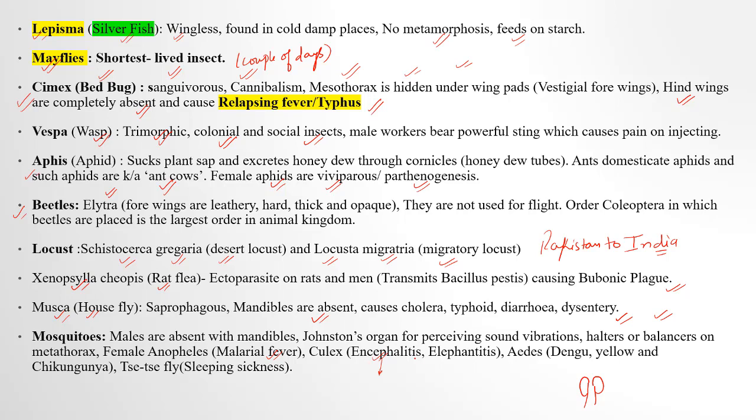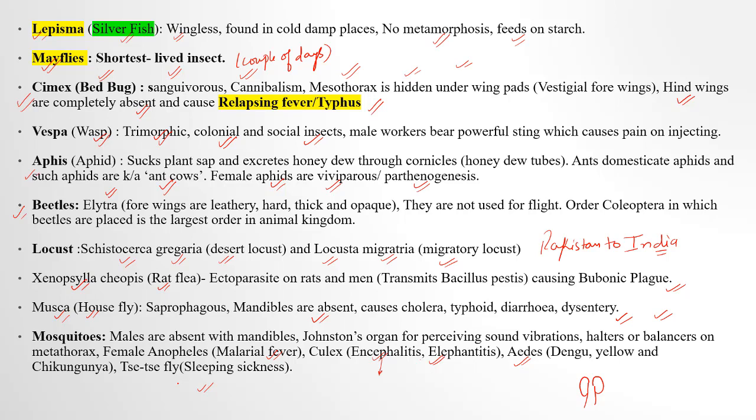Okay. Then elephantiasis, that is the filaria, or the foot becomes elephant like because of the swelling of lymph nodes. Okay. Aedes helps to transmit dengue fever, yellow fever and chikungunya fever. And tsetse fly helps to transfer sleeping sickness. Okay. So these are some common economic importance you have to remember, especially in case of arthropods. Okay.